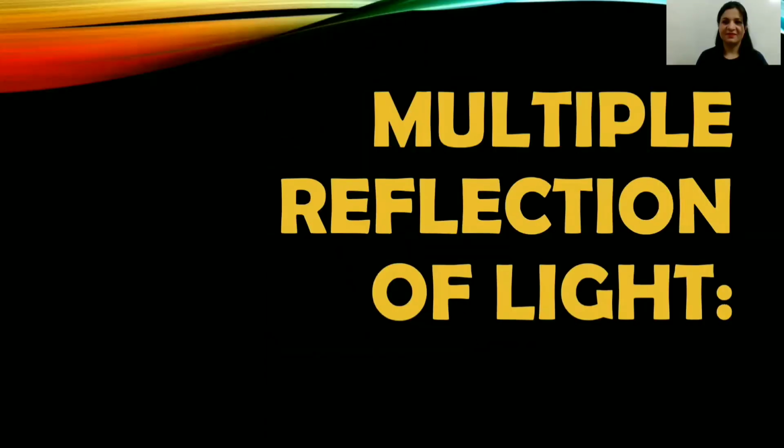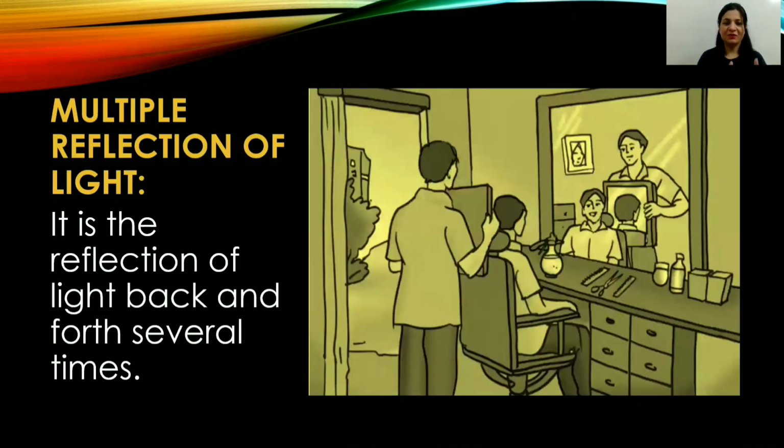I hope that is clear. Our next topic is multiple reflection of light. The word multiple means many. So if a reflected ray is reflected again on being incident on another surface, then multiple reflection of light takes place. So it is the reflection of light back and forth several times. Fine. Now let's take an example.